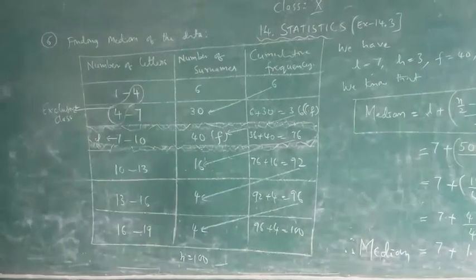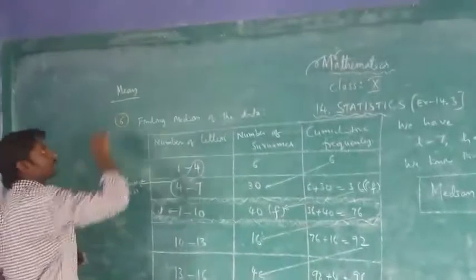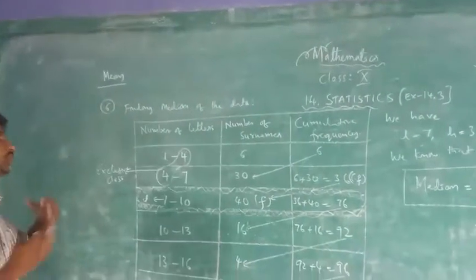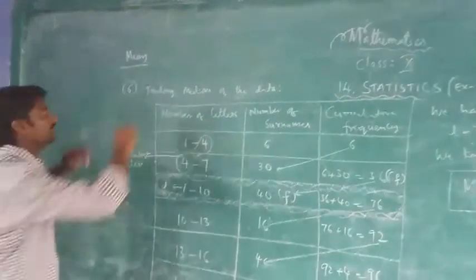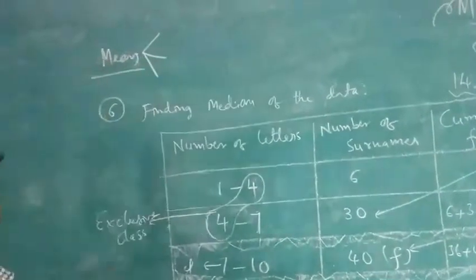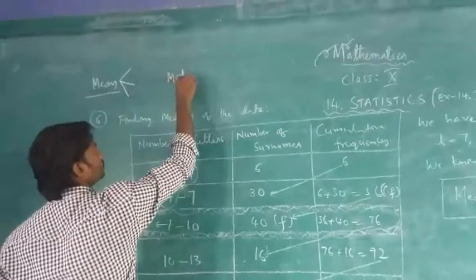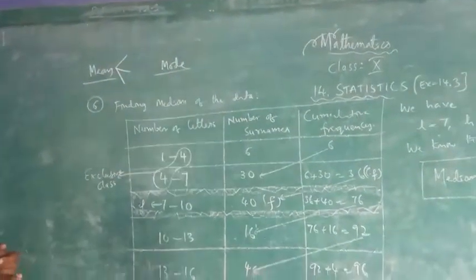In this problem, you must find the mean also. You may get a doubt, children: in which method do you have to find the mean? No problem. You can do any method. You have three methods, no? Direct method, assumed mean method, and step deviation method. You can apply any method here and find the mean. As well as that, we have to find the mode also. Okay, children, mean as well as mode.